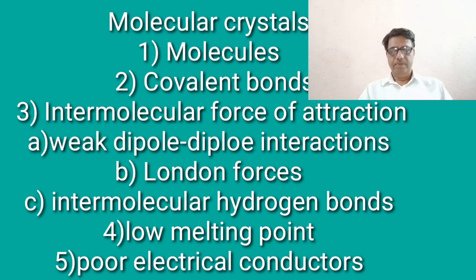That is the electrostatic force of attraction between the positively charged hydrogen atom of one molecule, that is H delta plus, and a highly electronegative atom of the other molecule, that is F delta minus, and thus there is a formation of a bond between H delta plus and F delta minus. Delta is the symbol representing the small charges acquired by the constituent particles or atoms. So strongly electronegative atoms that form hydrogen bonds are particularly nitrogen, oxygen and fluorine.